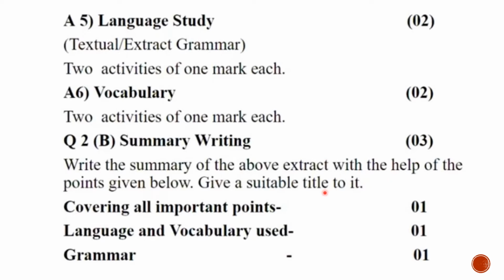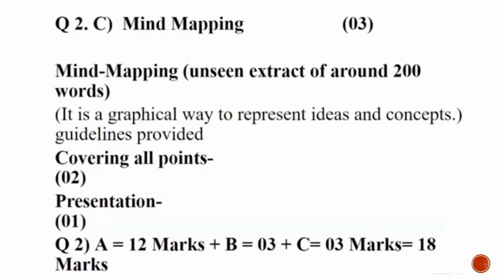How to identify important points? We will learn it in summary writing. Question number 2, mind mapping. So mind mapping is an unseen extract of around 200 words. You have to read that extract and convert it into a graphical representation. So if you cover all the points, you will get 2 marks and 1 mark for presentation.